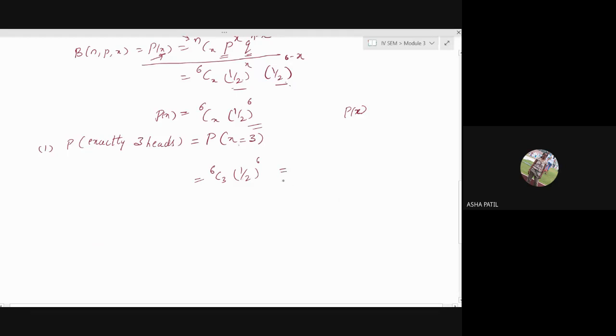See that whenever you do the calculation, answer should be between 0 to 1 only. It shouldn't exceed 1, whether it is 1.5, 10 point something, don't write. How much? 0.3125. I'll write it. 0.3125. See that it should be in 0 point only. Never you will get 1 point or something. It has to be between 0 to 1. Otherwise, somewhere you have done the calculation wrong. So you should be alert always. This is probability of getting exactly 3 heads.